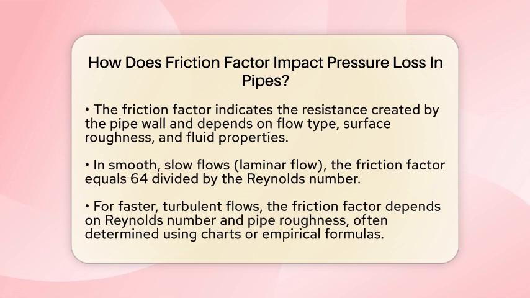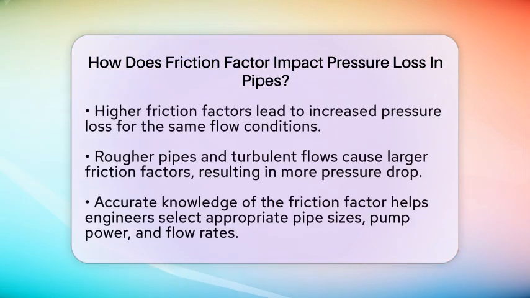When the flow is faster and turbulent, the friction factor becomes more complex. It depends on the Reynolds number and the pipe's roughness, and engineers often use charts or empirical formulas to find it. As the friction factor increases, the pressure loss also rises for the same flow rate and pipe length. Rougher pipes or turbulent flows cause higher friction factors, leading to more pressure drop.